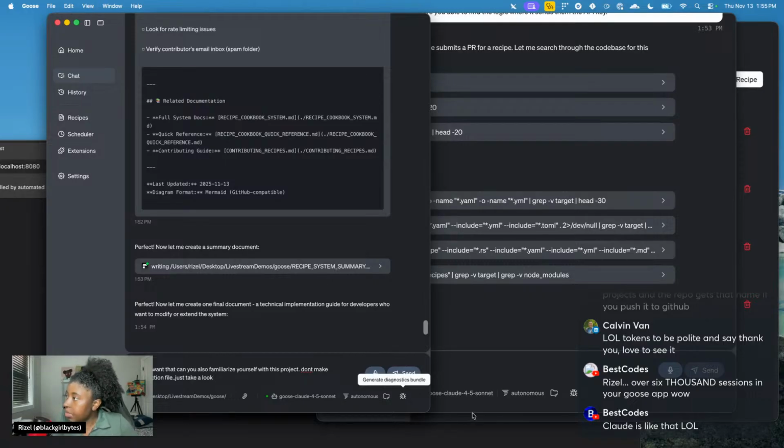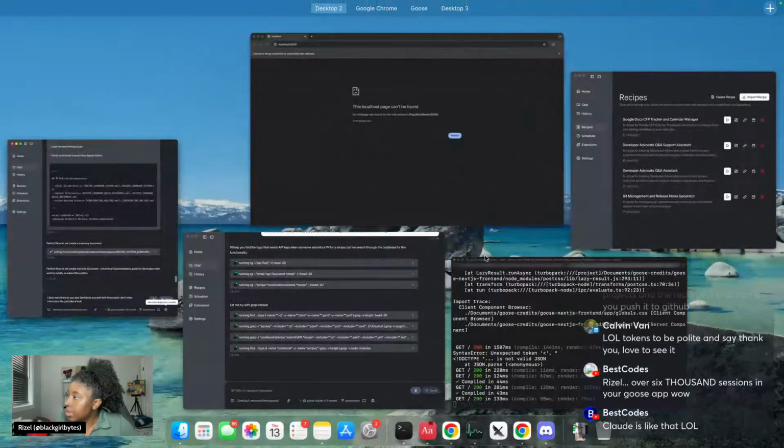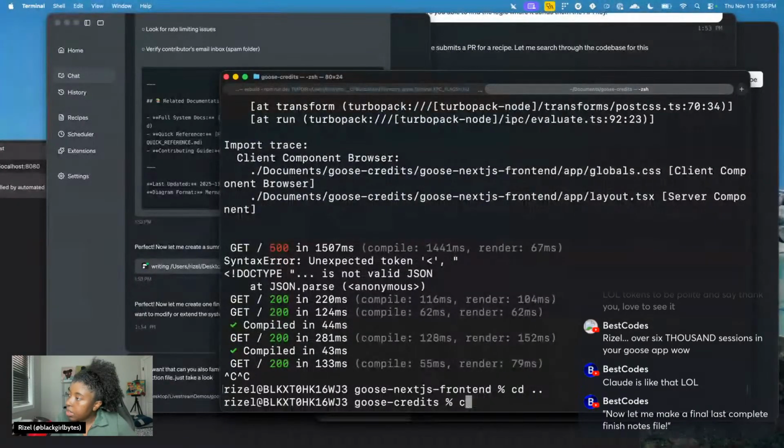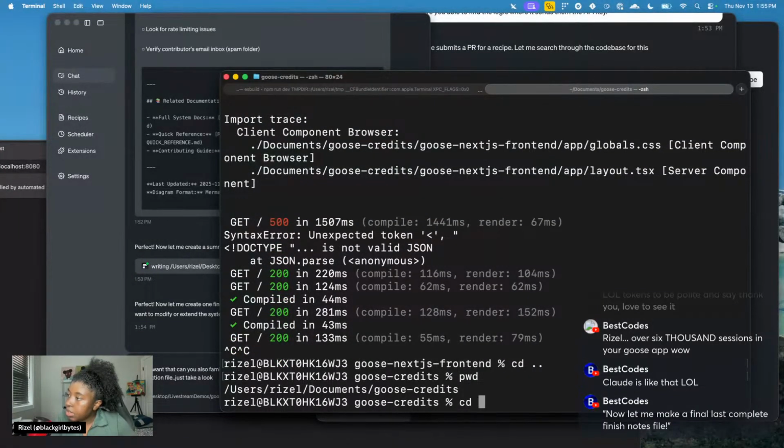And what was the name of this file, or where is it found? Exit, cd dot, pwd, cd goose access gateway.